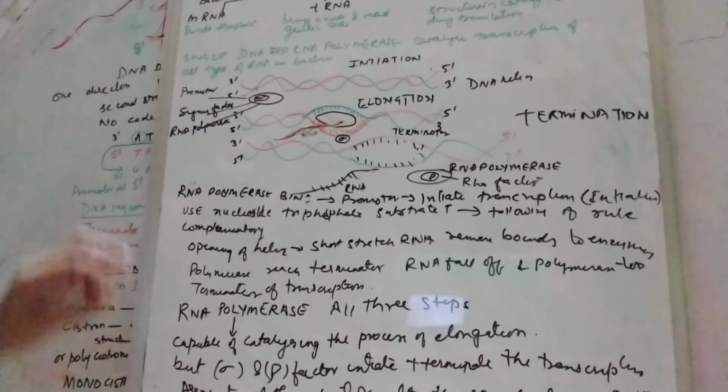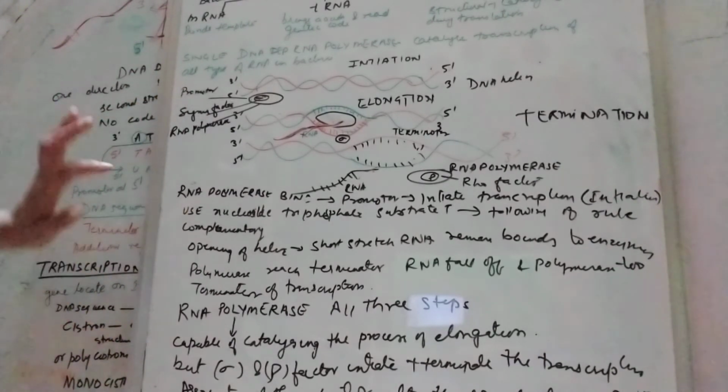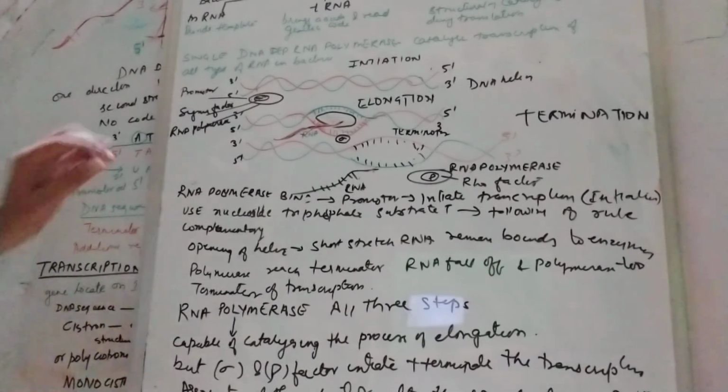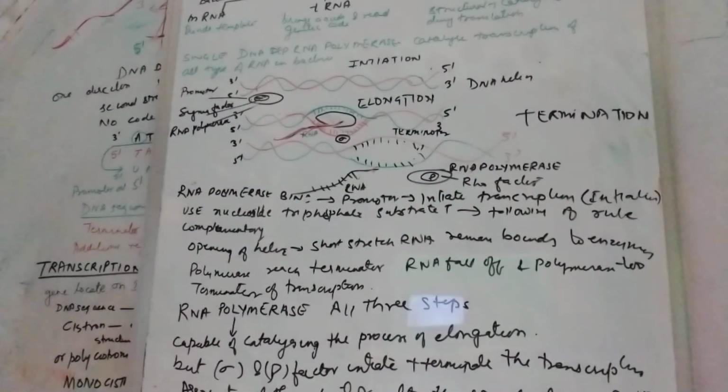But there is a promoter and a terminator: the sigma and Rho factors, which initiate and terminate the transcription. With the association of the sigma and Rho factors, it is able to initiate and terminate the process of transcription. So it is very important that RNA polymerase just binds with the promoter and the terminator.